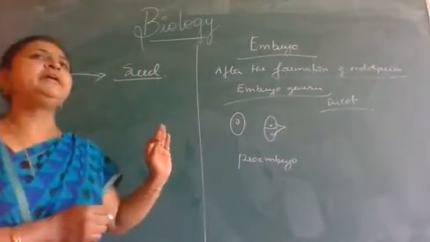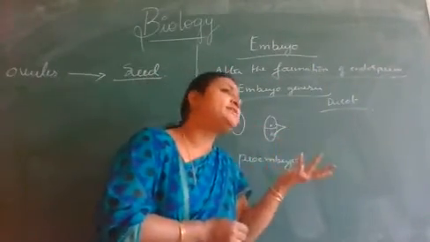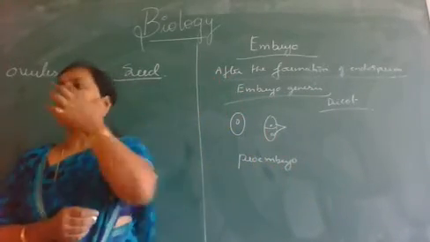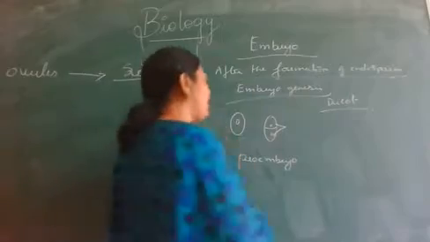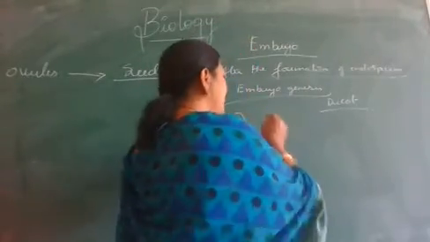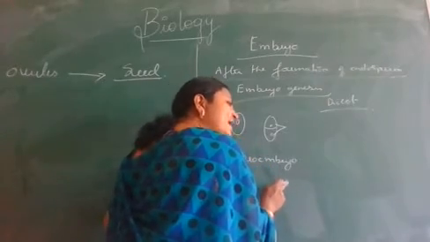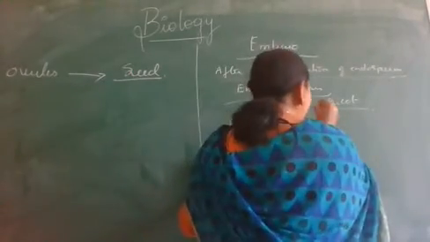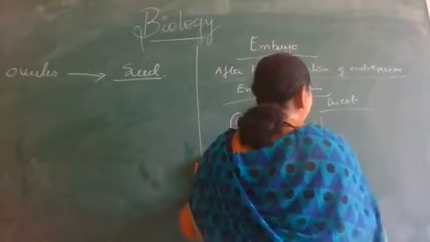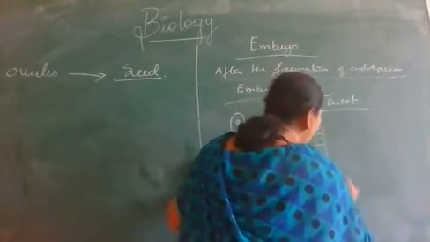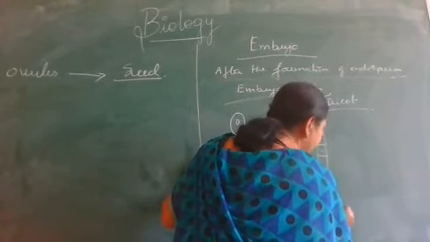Initially, we cannot distinguish which is a monocotyledon embryo and which is a dicotyledon embryo. Here, first the zygote undergoes division to form a two-celled proembryo. Later on, this proembryo gives rise to a globular embryo.